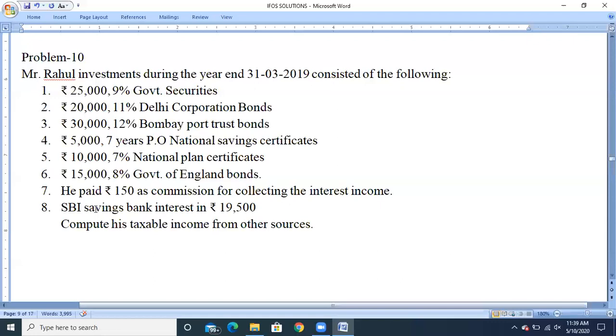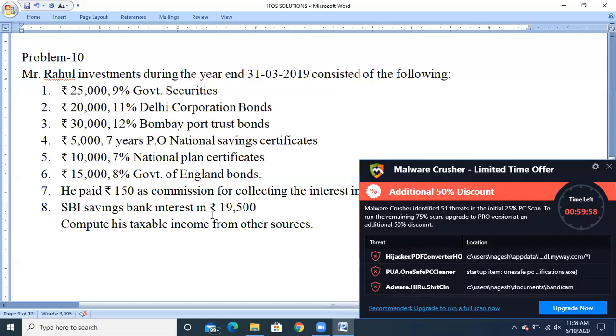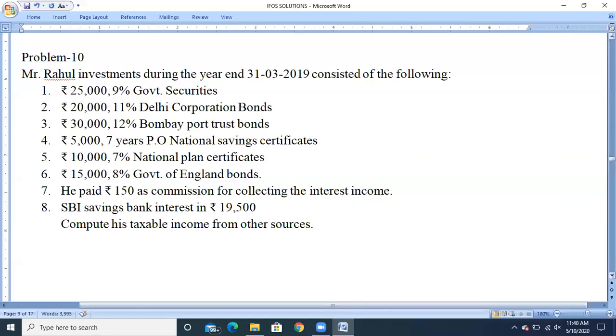And the last one, SBI savings bank interest of rupees 19,500. Even this will be taken as income from other sources. But they clearly mention that it is savings bank interest. We have seen in the theory part that for interest on fixed deposit up to 10,000, no TDS will be done, and above 10,000, the TDS will be done, so we need to gross up.